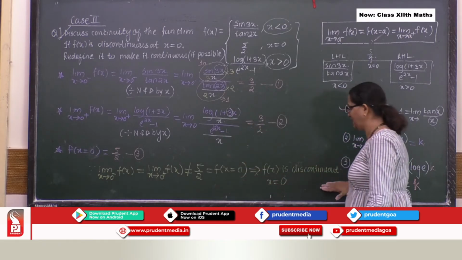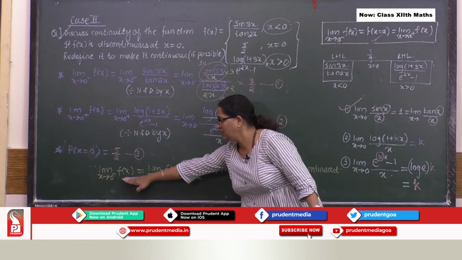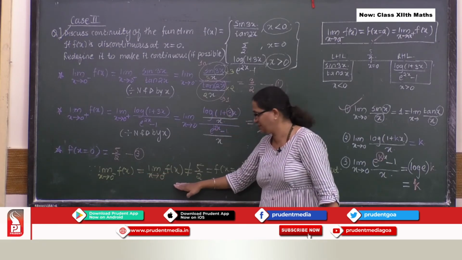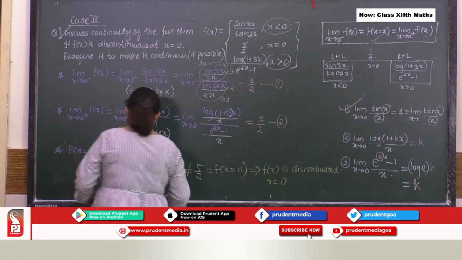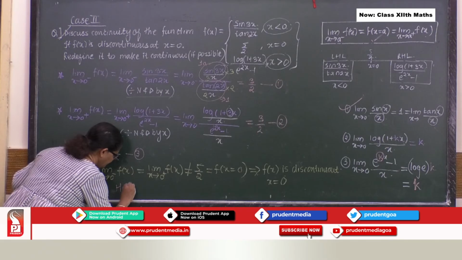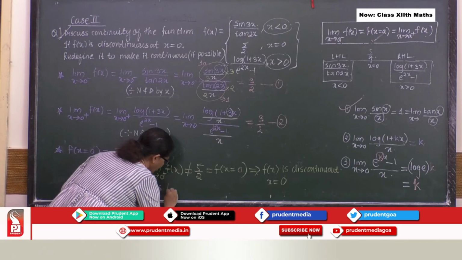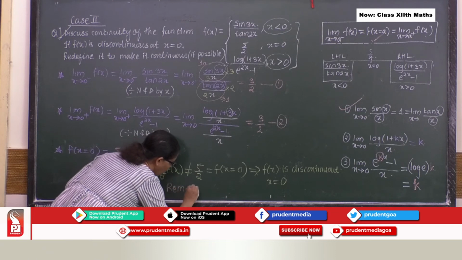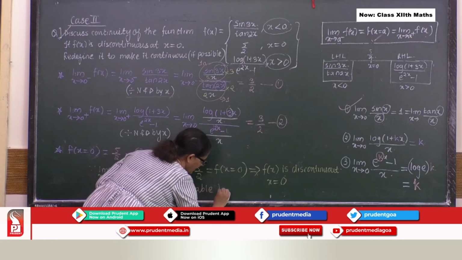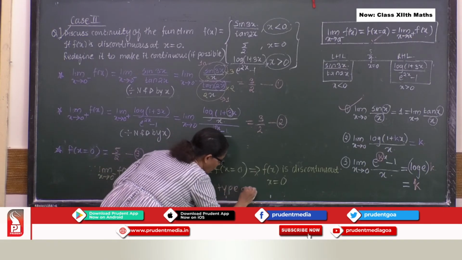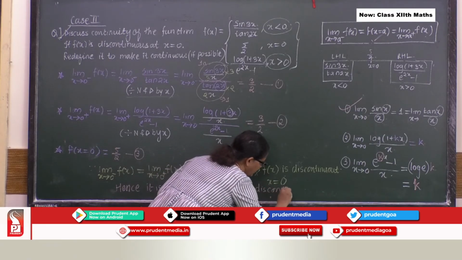So once I get this, I must say here, since this is equal to this, which is not equal to this, hence it is removable type of discontinuity.